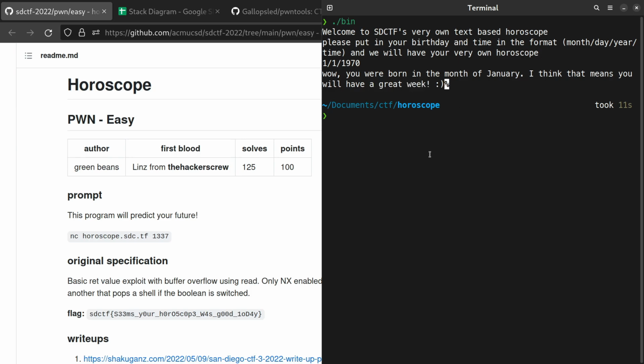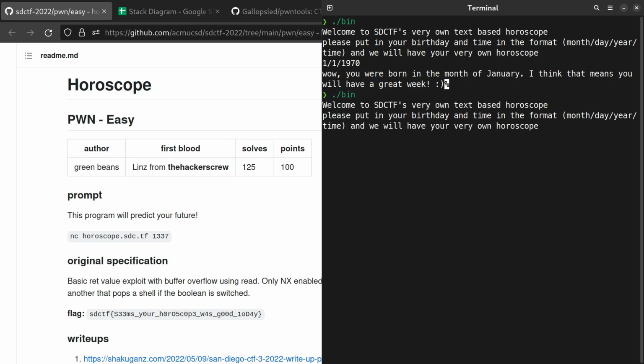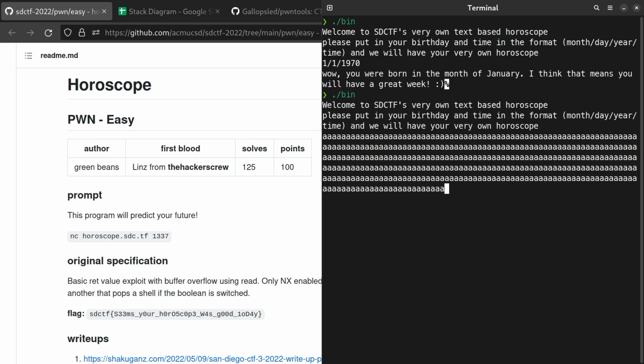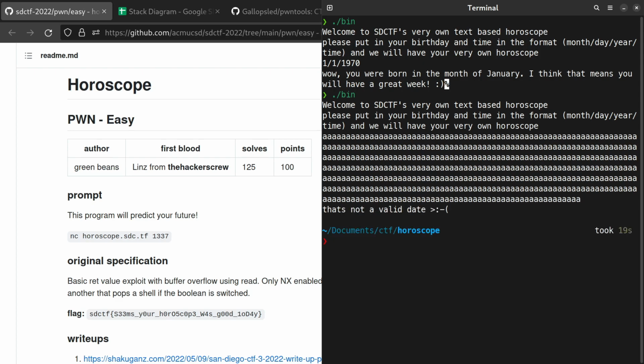Let's try running that again, but this time I'm going to cram as many characters as I have the patience for into the input. Given that this is the only input we have to work with, and given that there is likely a memory corruption vulnerability in this program, this would surely cause a seg fault if we enter enough characters to overflow the buffer. Unfortunately, if we enter nonsense, we don't get the seg fault we want, and instead the program complains that we didn't enter a valid date.